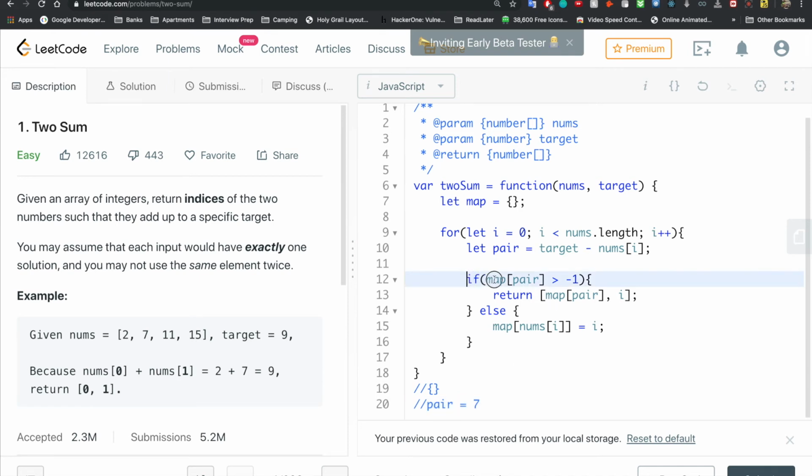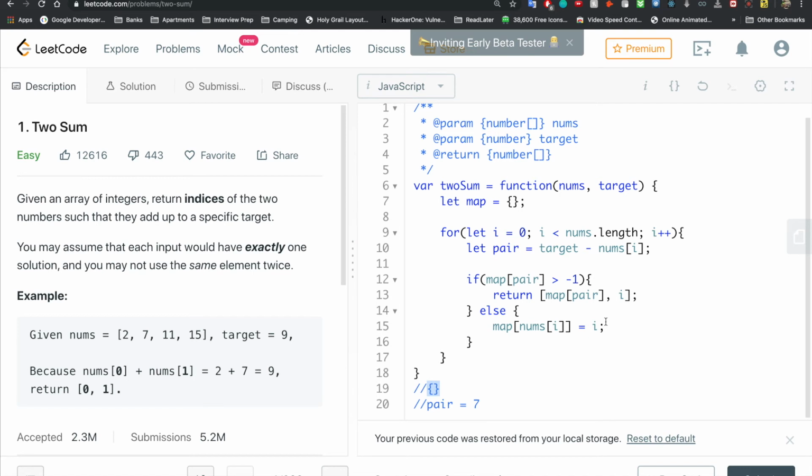And we're going to say, okay, if map of pair, so we're looking into this map, if map of pair is greater than -1, return this guy. And so why do we do is greater than -1? I remember why.